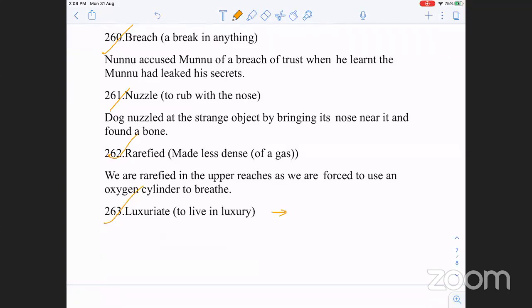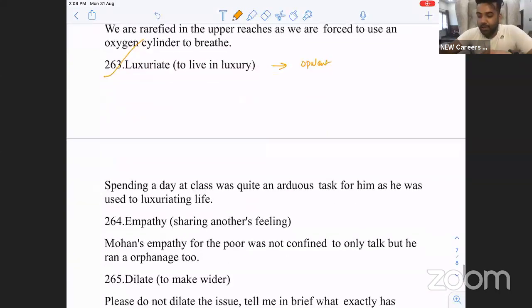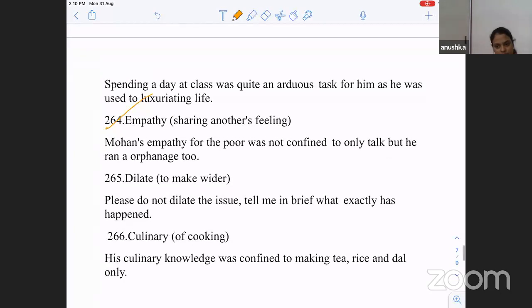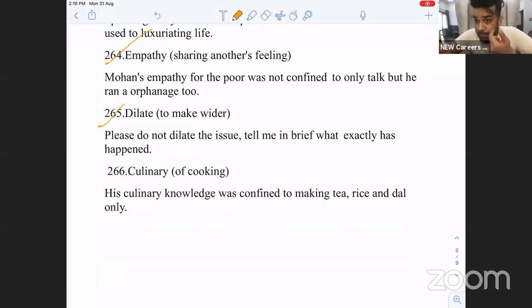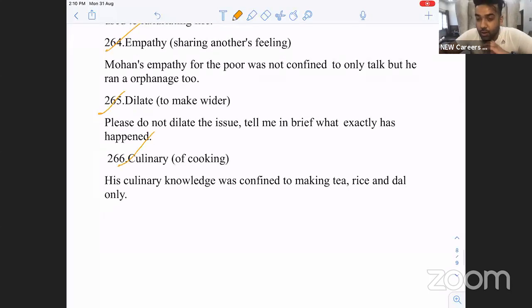Aristocrats, or opulent? Opulent is a show of wealth, right? Opulence. Next, empathy is to share another's feelings, or to have a care for somebody's feelings. That's empathy. Dilate, to make wider. Dilation is to make wider. So when you put in eye drops, your eyes are dilated. They're made wider.